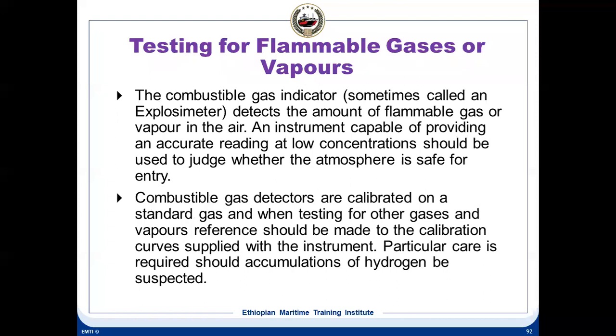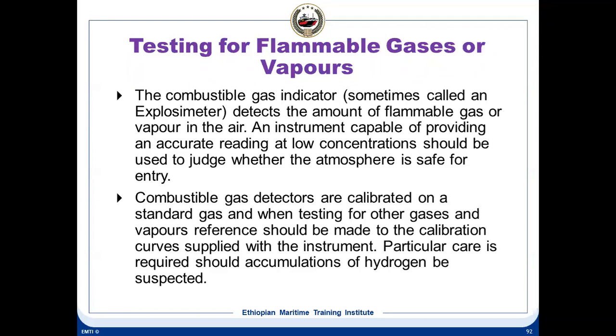And then, in addition to testing for oxygen, we should also be testing for flammable gases or vapors. The combustible gas indicator, called the explosimeter, detects the amount of flammable gas or vapor in the air. The instrument is capable of providing an accurate reading at low concentration, and should be used to judge whether the atmosphere is safe for entry or not. So your explosimeter, only one which reads in percentage LEL, only that should be used.